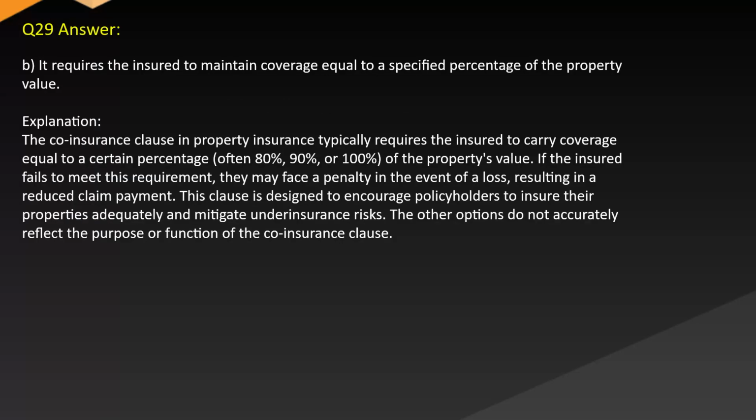Answer: B. It requires the insured to maintain coverage equal to a specified percentage of the property value. Explanation: the coinsurance clause in property insurance typically requires the insured to carry coverage equal to a certain percentage, often 80%, 90%, or 100% of the property's value. If the insured fails to meet this requirement, they may face a penalty in the event of a loss, resulting in a reduced claim payment. This clause is designed to encourage policyholders to insure their properties adequately and mitigate underinsurance risks. The other options do not accurately reflect the purpose or function of the coinsurance clause.